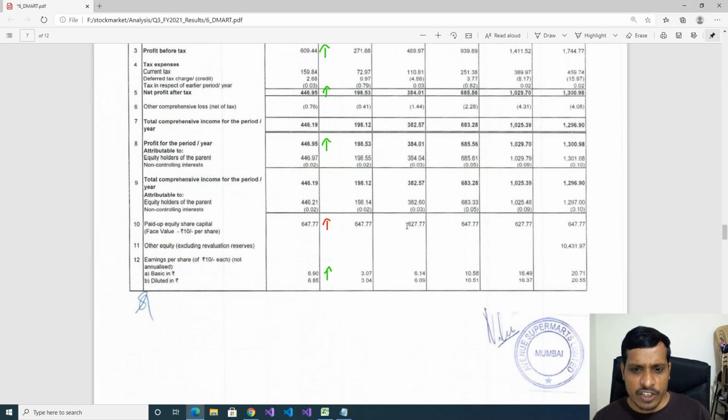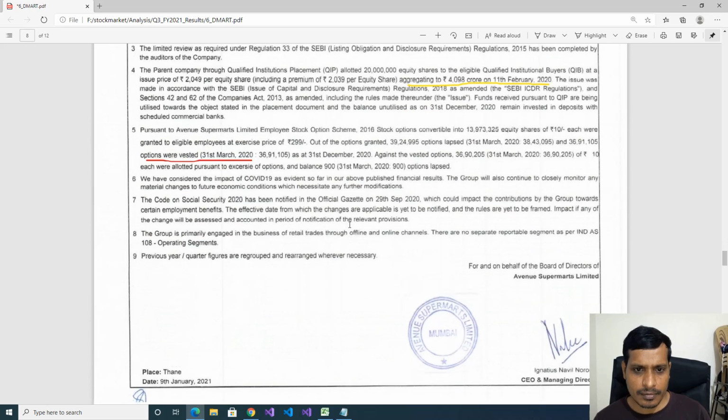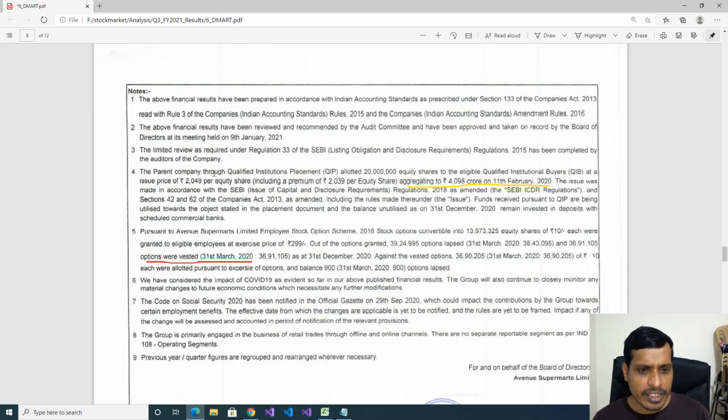Here, equity was diluted from last December to this December. It increased from 627 crores to 647 crores. Now, we'll check the reason for this dilution. Here, the parent company, through qualified institutional placements, allotted 2 crore equity shares to eligible qualified institutional buyers at an issue price of 2049 per equity share. That means DMart allotted 2 crore equity shares to qualified institutional buyers at 2049 per equity share. Due to that, they collected 4098 crores on 11th February 2020.